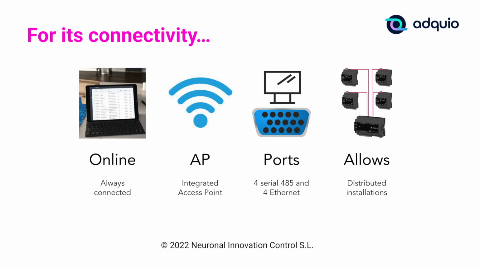We have our own communication protocol. And this, contrary to being a problem, that it is its own protocol, is an advantage for our clients, because what it allows is that a series of Adquios in the same installation work together as if they were one. They connect via Ethernet, through their network ports, and can work with the variables of all the devices from a single device. We simply decide which is the master, and that device that we have considered as master will have all the variables of the other devices, and will be able to work as if it were a single device. This is perfect for installations where there are many points to collect data, such as hotels.